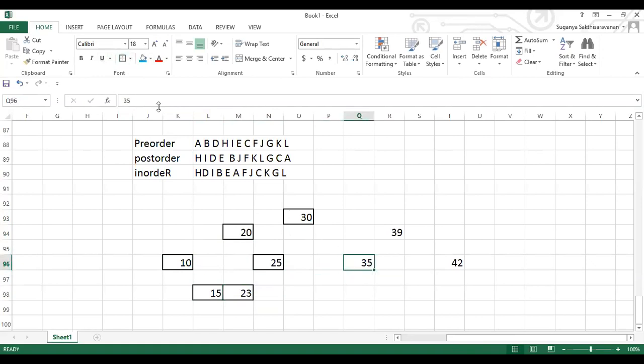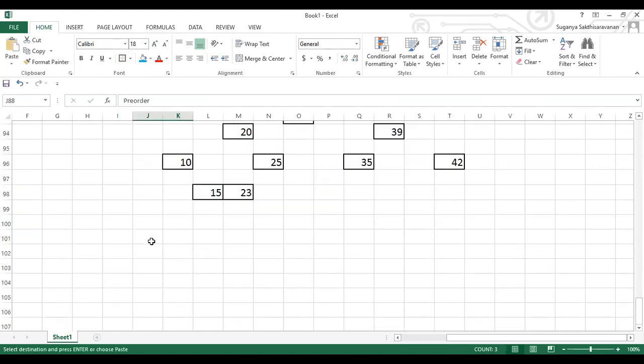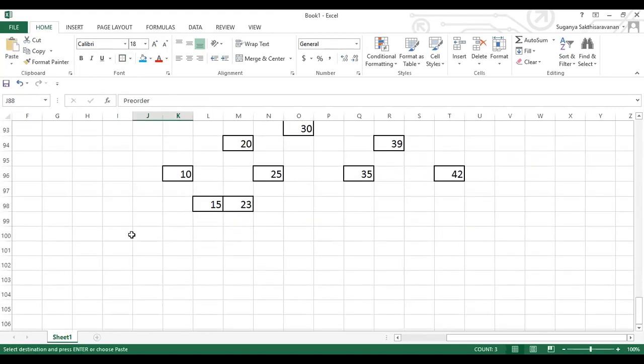Okay. Just give me a minute. Let me draw the flow of it. It will be more clear. The flow of it is, this is the root node.